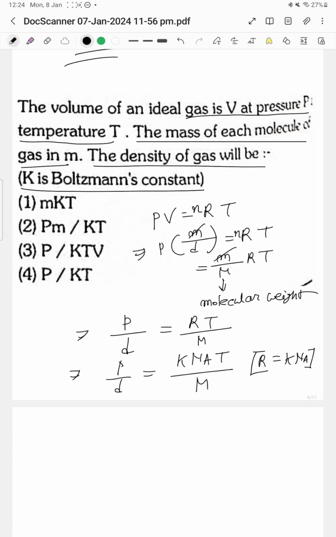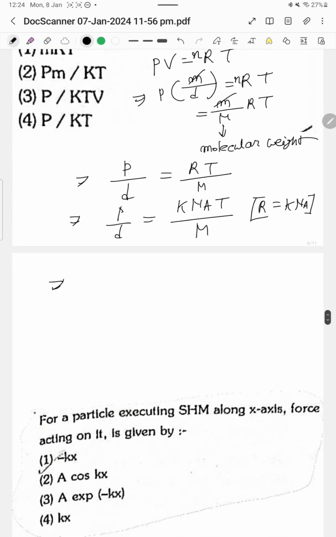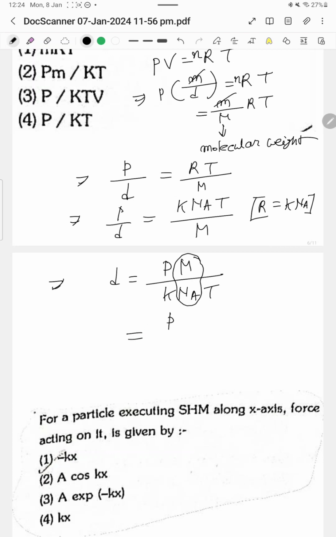In the next step, D is equal to P M by K NA T. Here M by NA is equal to small m by KT. What is small m, sir? Small m is the mass of each molecule.